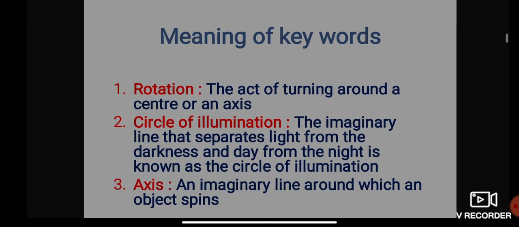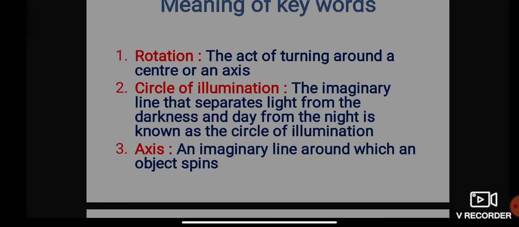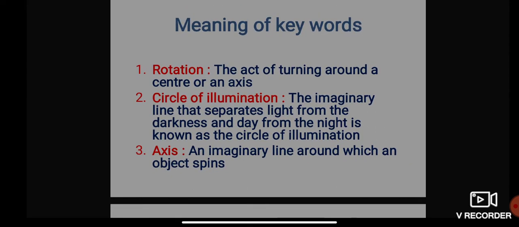Let us learn the meaning of the keywords. What is rotation? It is the act of turning around a center or an axis. And what is circle of illumination? It is the imaginary line that separates the light from the darkness, and day from night. And what is axis? An imaginary line around which an object spins.